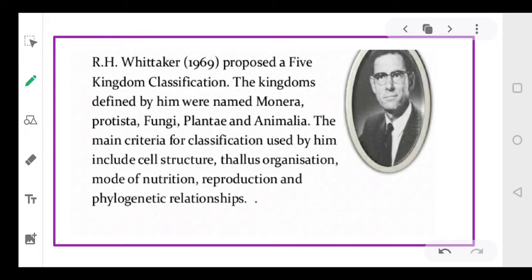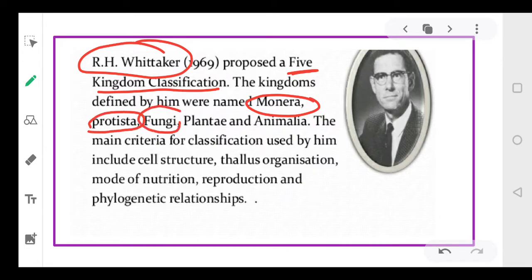Then came the most important classification, which we even study today. That was given by Whittaker. It is also called Whittaker's classification, and he proposed a 5 kingdom classification. He classified all the organisms into 5 kingdoms. The first was Monera, second Protista, third Fungi, then Plantae and Animalia. So these are your 5 kingdoms: Monera, Protista, Fungi, Plantae and Animalia.